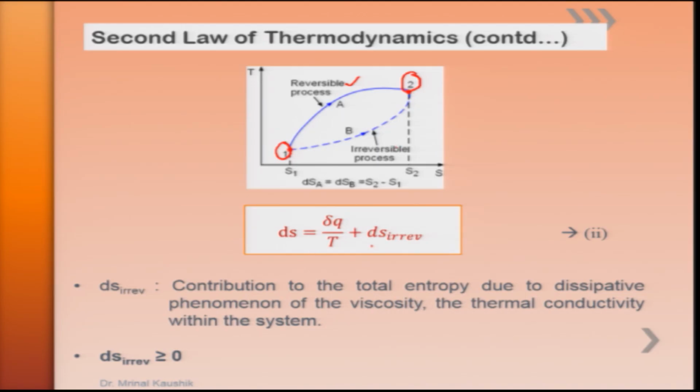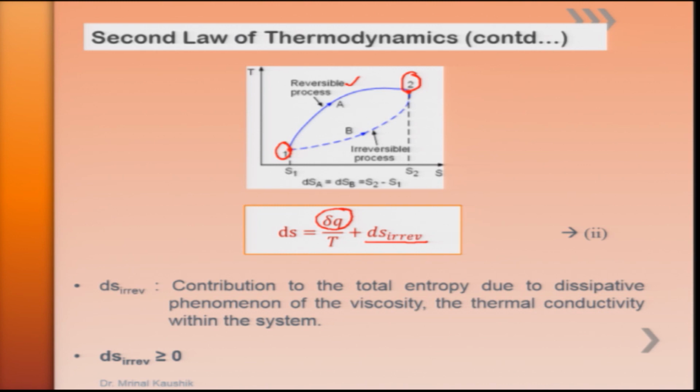Then in the second case, unlike the previous case where ds was exactly del Q reversible by T, now we write ds is equal to del Q by T, where this quantity represents the heat transfer to the system under irreversible process conditions. Then an additional term, ds irreversibility, comes into the picture. Since ds irreversibility is always greater than 0, there will always be some losses, that is, the amount of disorder will always be increasing in the system.